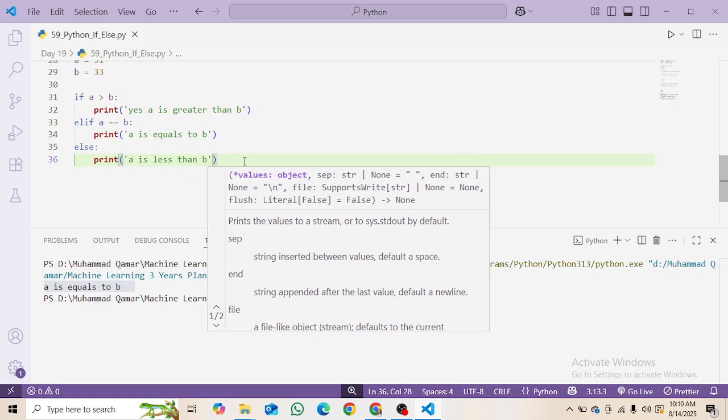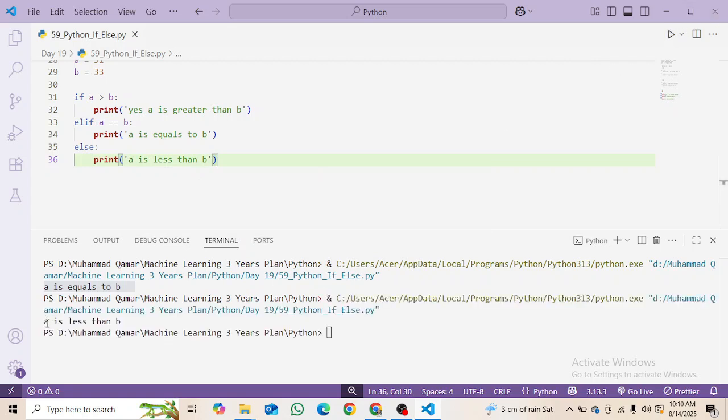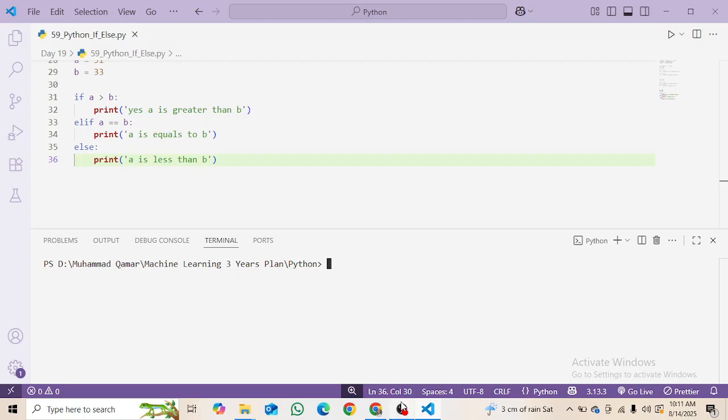As we know, there could be only three conditions: either a is greater than b, a is equal to b, or a is less than b. We cannot have any other condition, so that's why I'm making the third condition else. If I run it, you can see it prints that a is less than b. That's how Python logic works.